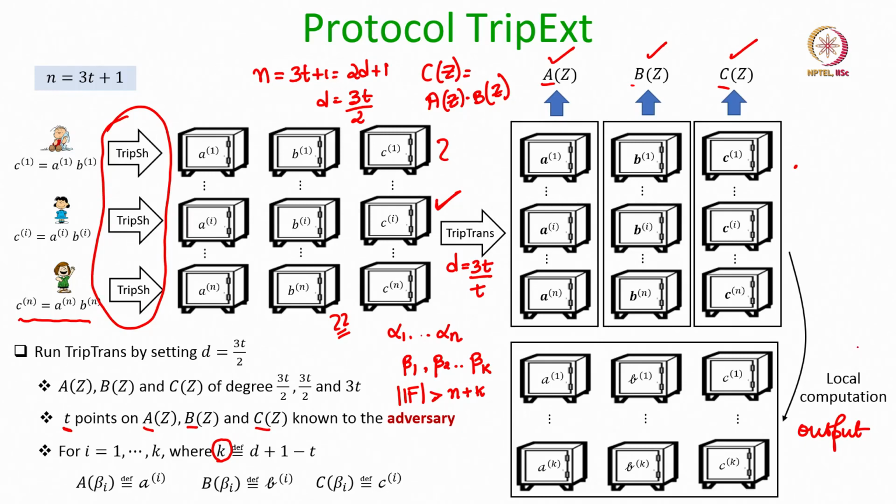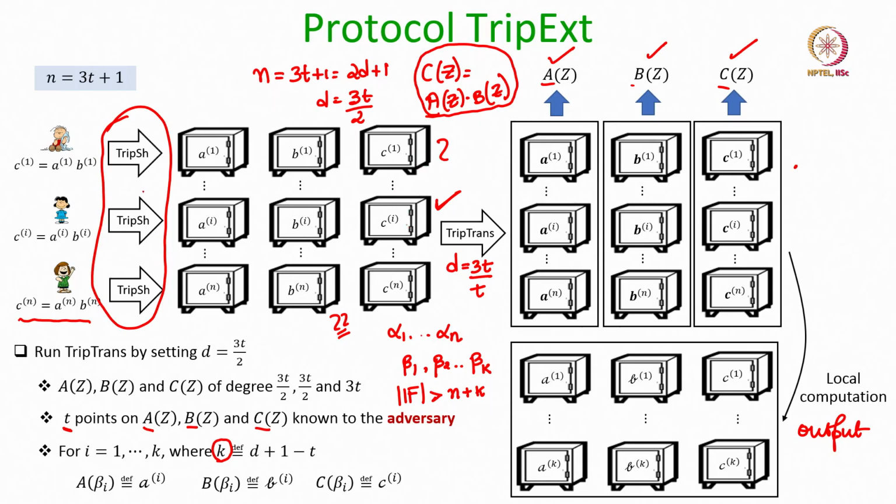So, we now want to claim that these k secret shared triplets are multiplication triplets and they are unknown to the adversary. So, first of all, why are they multiplication triplets? Because they lie on the polynomials A, B and C, and we know in this case the C polynomial is equal to the product of the A and B polynomials, because irrespective of whether the dealer for the triple sharing instance is honest or corrupt, all the triplets shared by the individual dealers are guaranteed to be multiplication triplets.